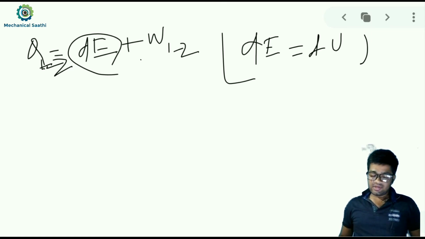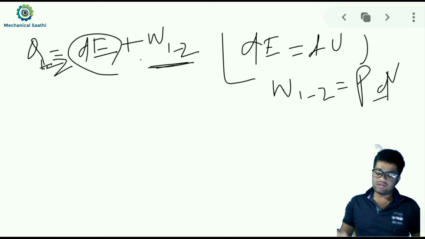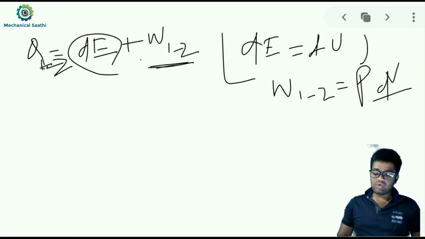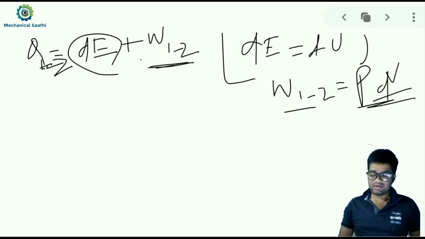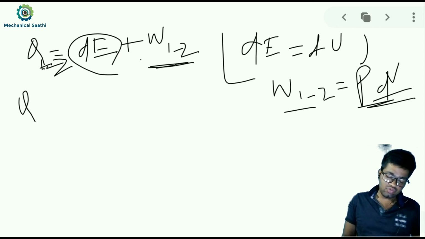So from here we can write down. There will be no stirrer work also, so we can assume that only expansion work is possible. W1 to 2 will be equal to only PdV type of work for a quasi-static process and ideal gas. And as here we know the pressure is constant, we can rewrite the equation like this: